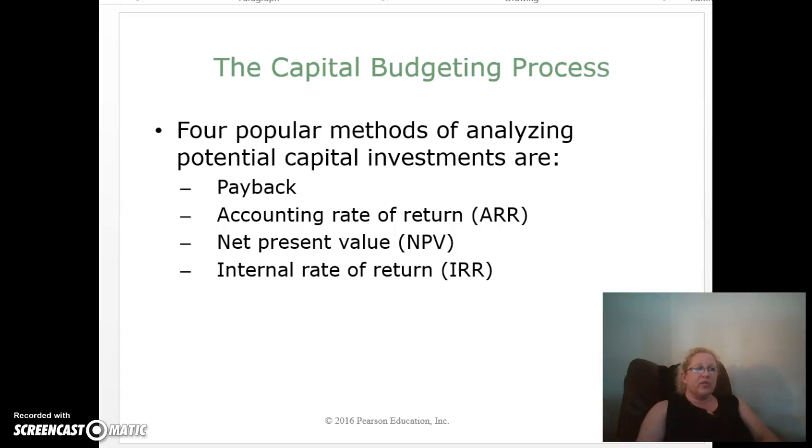However, these 2 methods are inadequate if the capital investments have a longer lifespan, because these methods do not consider the time value of money. The last 2 methods, net present value and internal rate of return, factor in the time value of money, so they're more appropriate for longer-term capital investments. Management often will use a combination of methods to make final capital investment decisions.